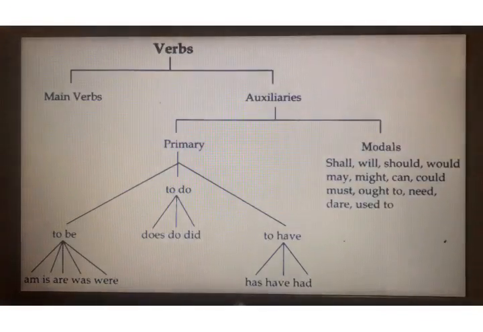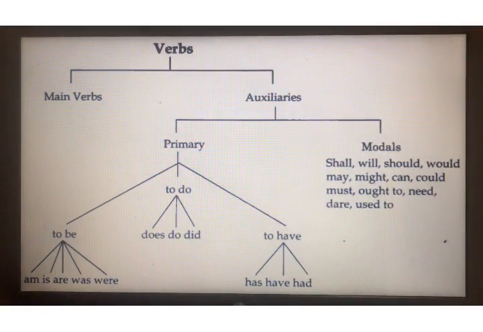Then we have studied two types of verbs, that is main verb and auxiliary or helping verbs. Then we have studied the helping verbs. They are of two types, that is primary auxiliaries or primary helping verb, or modal auxiliaries or modal helping verb. I have told you that in primary auxiliaries, is, am, are, was, were, has, have, had, do, does, did, be, these all words are used. And in modal auxiliaries, all the modals come: shall, will, should, may, might, can, could, and all the modals.